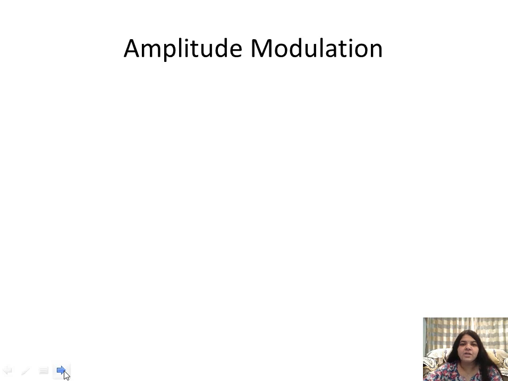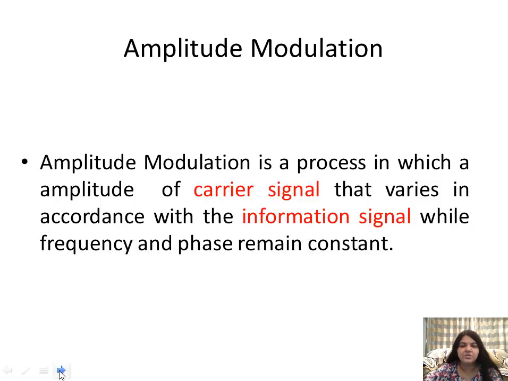Now, what is amplitude modulation? Here I have only changed the word: instead of characteristics I am writing amplitude. For frequency modulation I will write frequency, and for phase modulation I will write phase; the other format is the same for all.